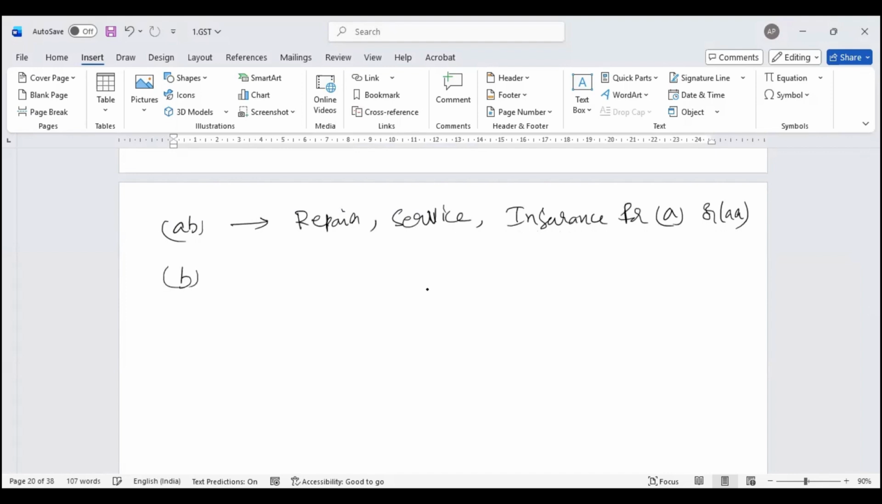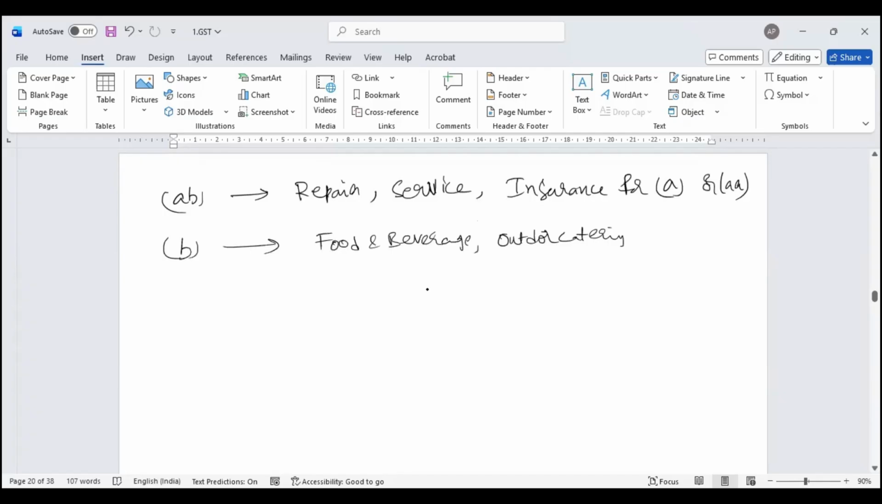Now, clause B, they say food and beverage, outdoor catering. They say that whatever food and beverage, whatever outdoor catering is there, you cannot claim input tax credit. A couple of exceptions are there; I'll come to them a little later. First and foremost, personal consumption, food and beverage. When I eat, I get digested. It is for my personal benefit. Government feels that for food and beverage, you cannot claim input tax credit.